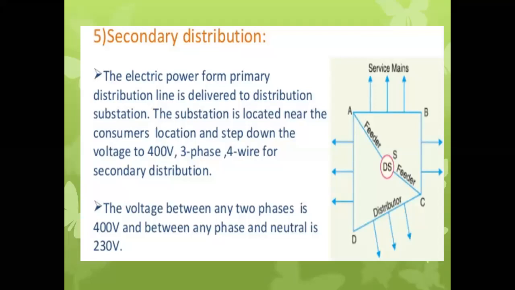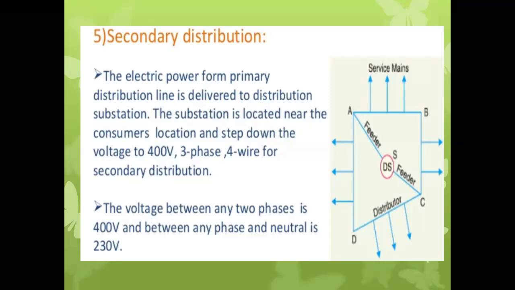The voltage between any two phases is 400 volt at the secondary distribution, and between any one phase and neutral it will be 230 volt plus or minus 10%. So what does it mean? Sometimes the phase voltage will be 250, or sometimes it will be 200, or 210 volt. So the plus or minus 10% tolerance will be there.